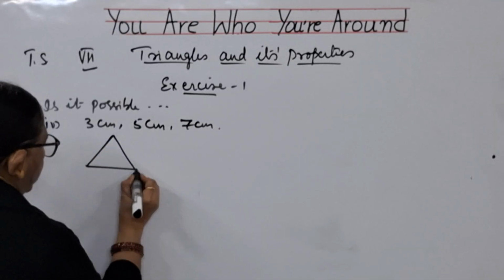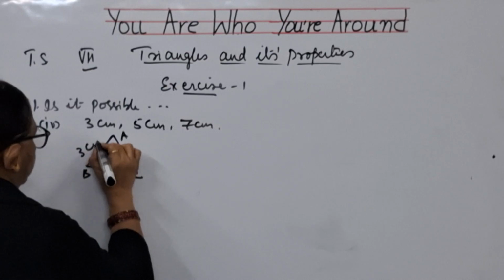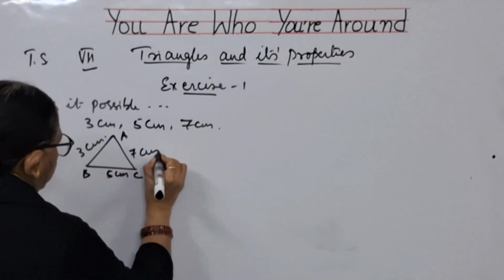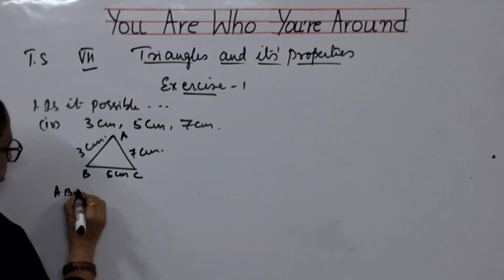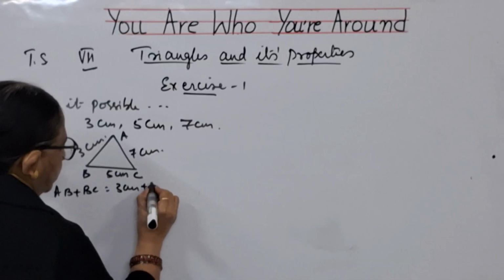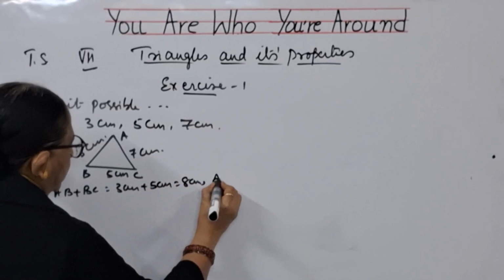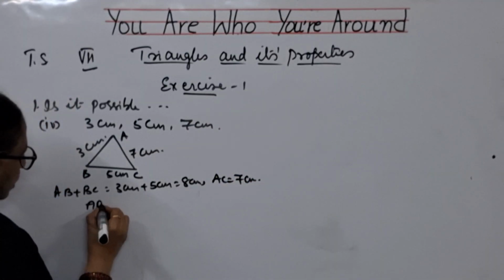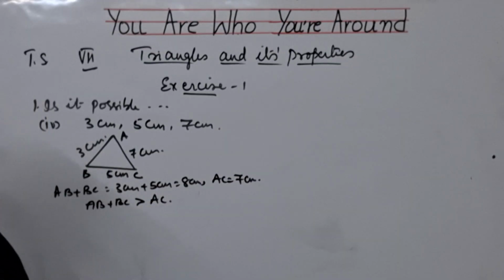So you have a triangle A, B, C. One side is 3 centimeters, another is 5 centimeters, another is 7 centimeters. So AB plus BC is equal to 3 centimeters plus 5 centimeters, which is 8 centimeters, and AC is 7 centimeters. So what you are getting? AB plus BC is greater than AC.